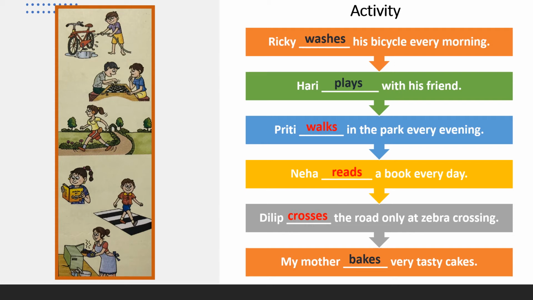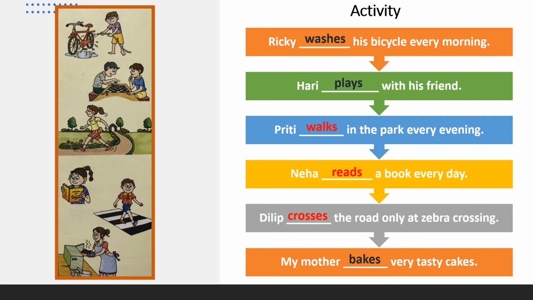Washes, plays, walks, reads, crosses, bakes, skip, run, laugh, cry. These are all called action words. They tell you what people, animals, or things do.